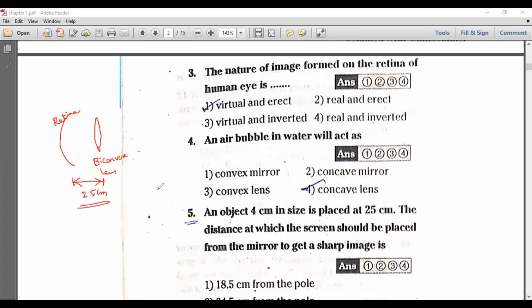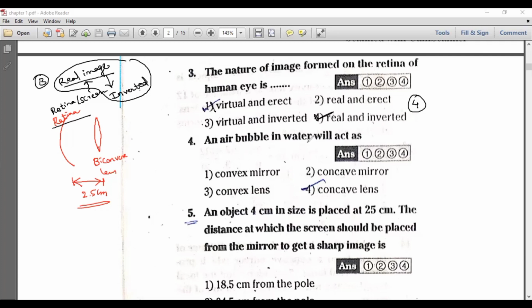This distance is fixed. So now the retina is indirectly acting like a screen. So on the screen the image is formed. The image which can be captured on the screen is called a real image. Clear? It is a real image, and the real image is always inverted. So the image is real and inverted. Actually here I ticked wrong. This is the real and inverted. Option 4 is the correct one.